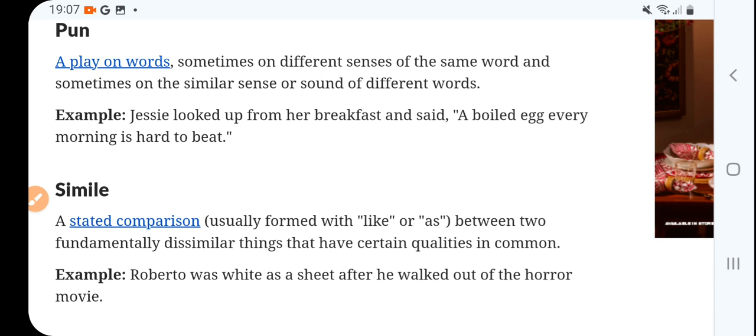Another example of pun. I will tell you later.